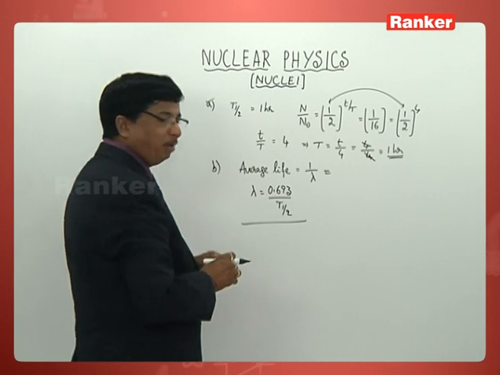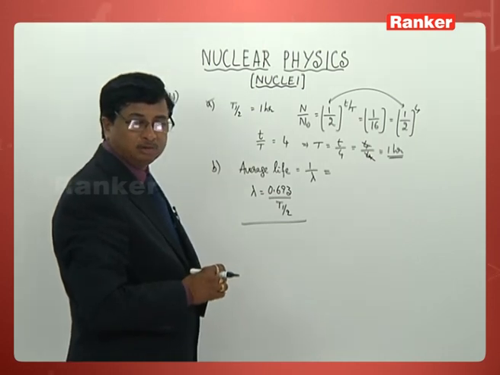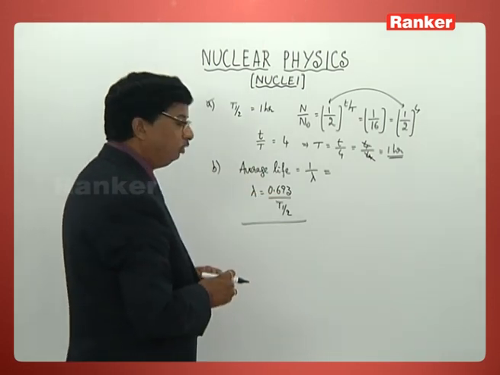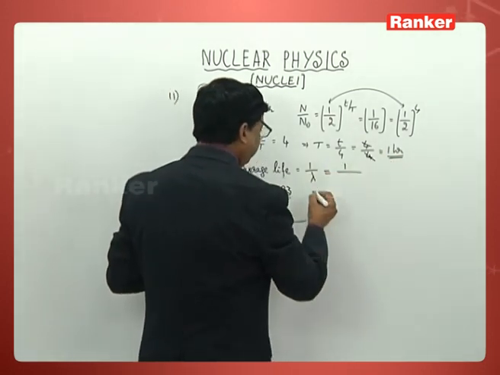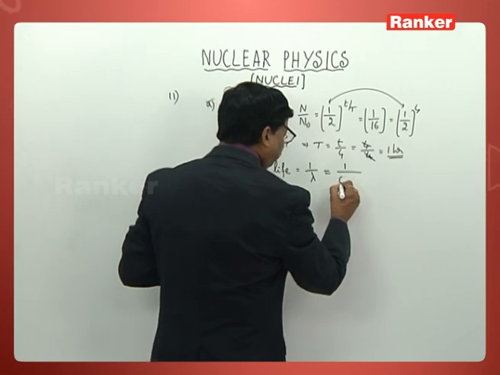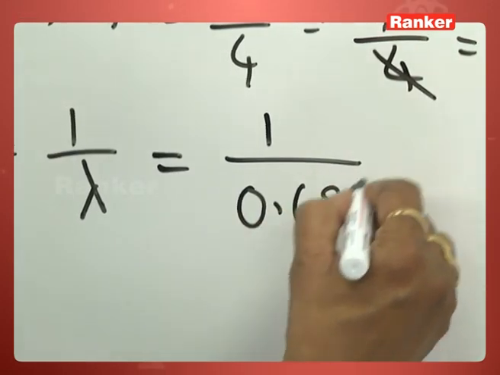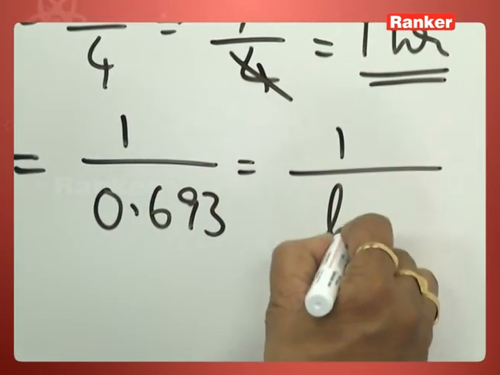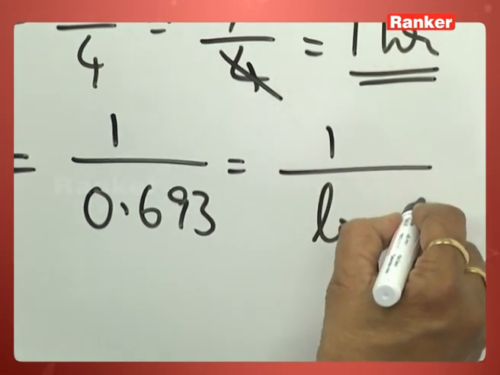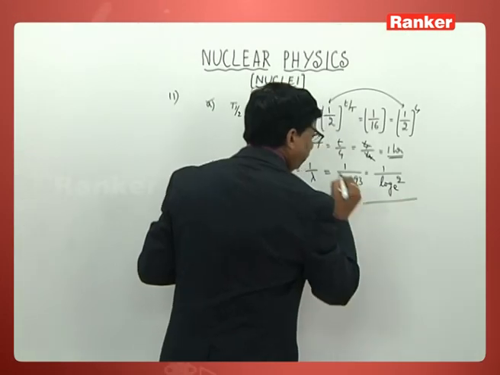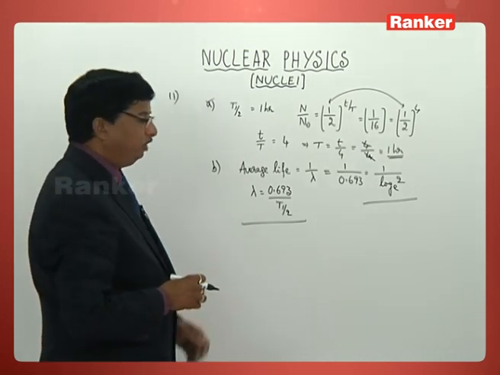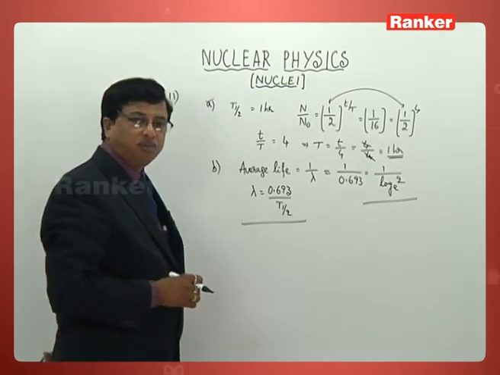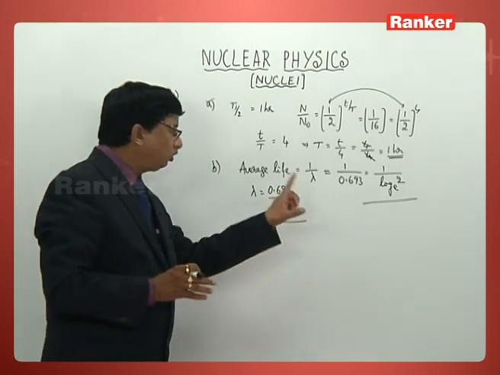Now he is talking about 1 by lambda. So what is the corresponding value there? It is the half-life period, that is 1 by 0.693, which all of you are very much familiar with. This is log 2 to the base e. 0.693 has its own importance there. It is log 2 to the base e.